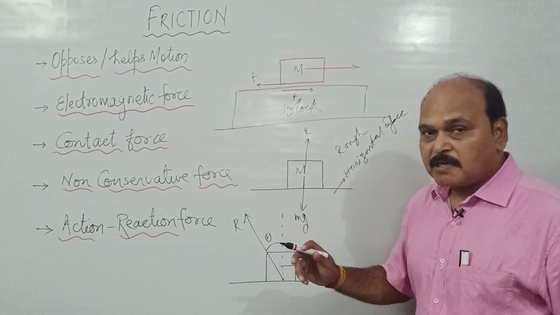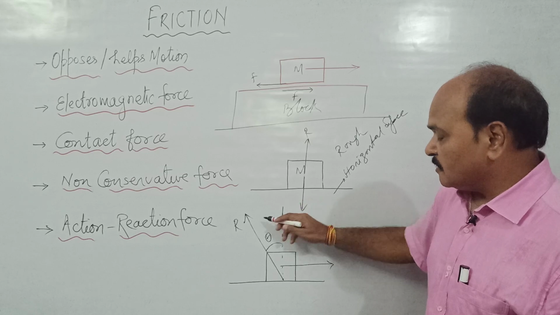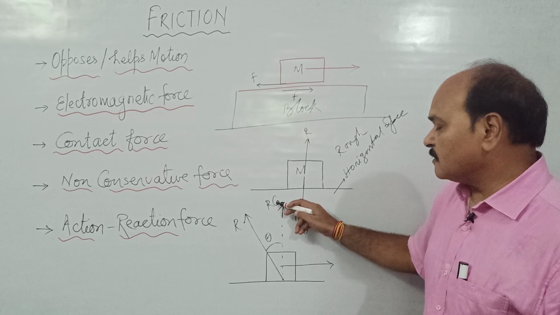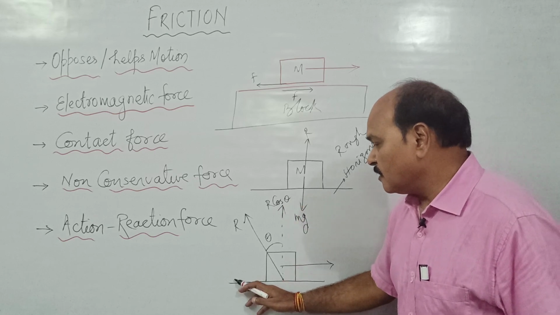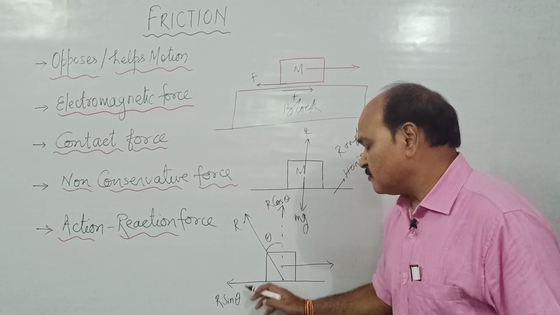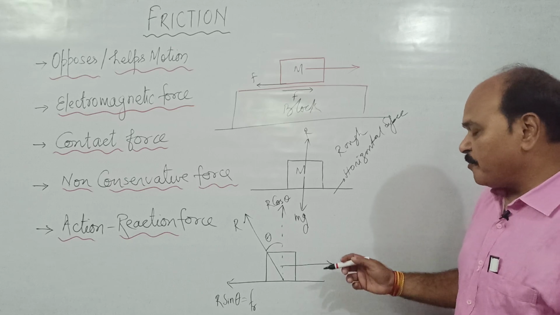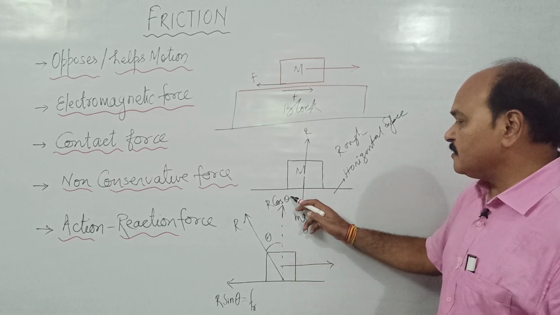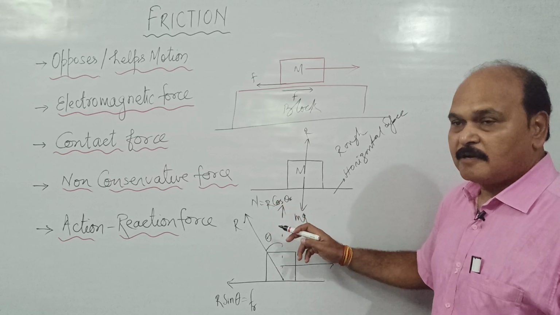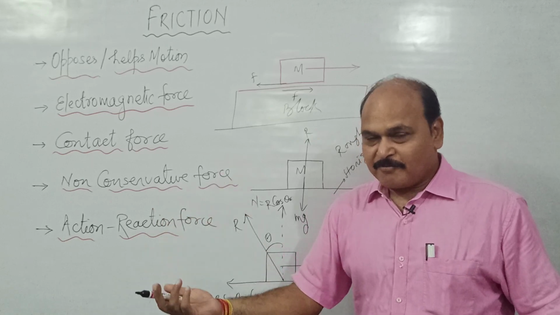This angle is called the angle of friction, and in this situation, this contact force has two components. One is R cos theta, another is R sin theta. One component which is along the normal is the normal reaction, and the other which is along the tangent is called force of friction.